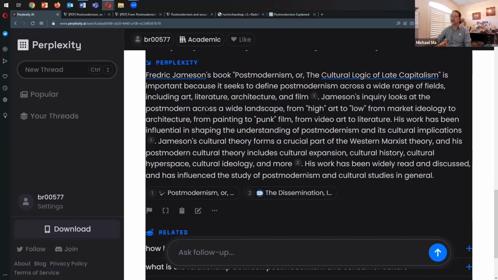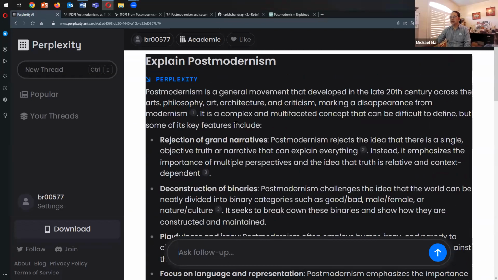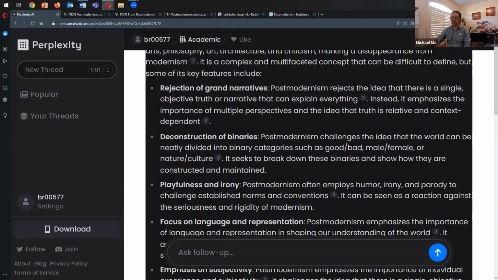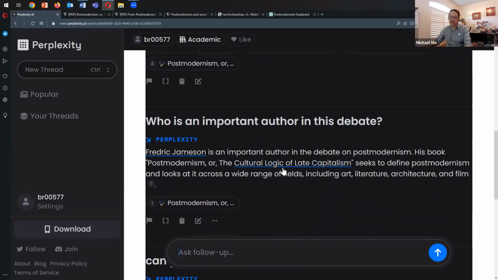It looks at a wide landscape of art from high to low, which is true. Okay. So is that useful? Yes, I think it is useful. I think in terms of the citations, they're not so great. It's really misleading you. It's not really taking you to the classic text. Once I say who's an important author, it does identify, I think, the most important author.